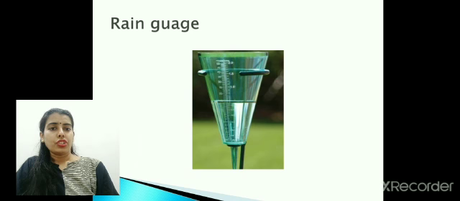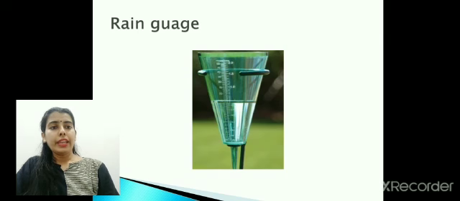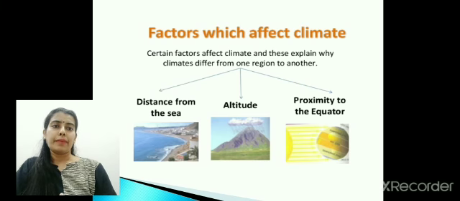Next is the rain gauge. Rain gauge is an instrument used to measure the amount of rainfall in a particular area. The water collected is read with the help of the scale on this instrument, and this could be measured in millimeters or centimeters depending upon how much rainfall occurred in the area during that particular time.